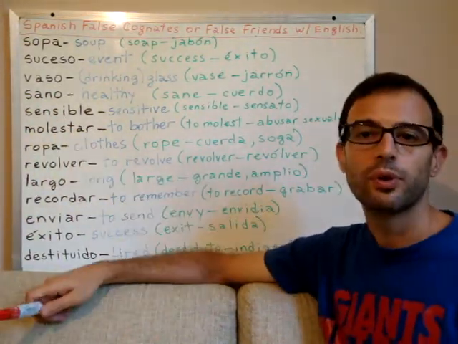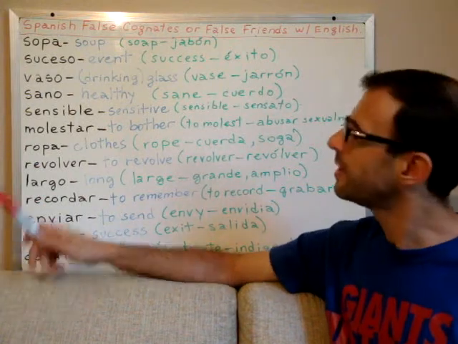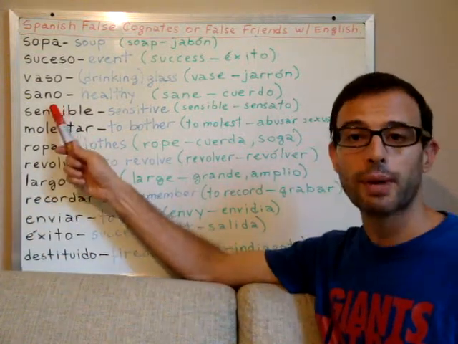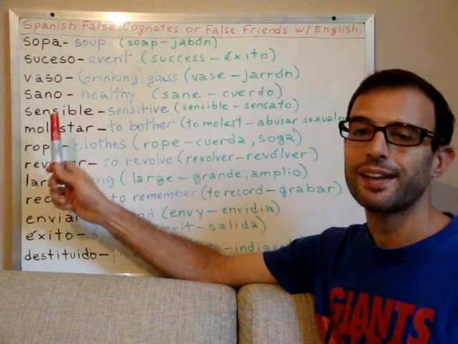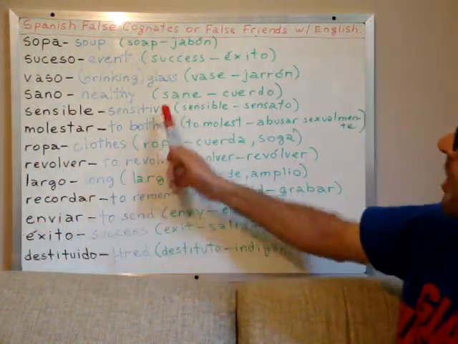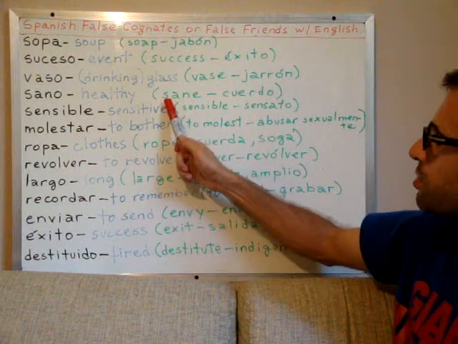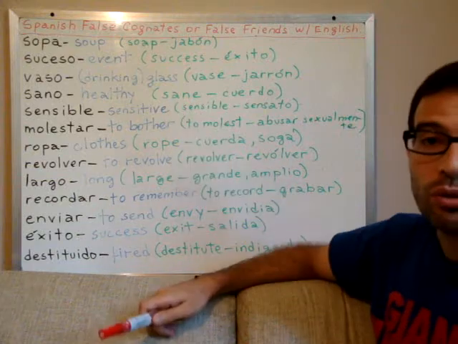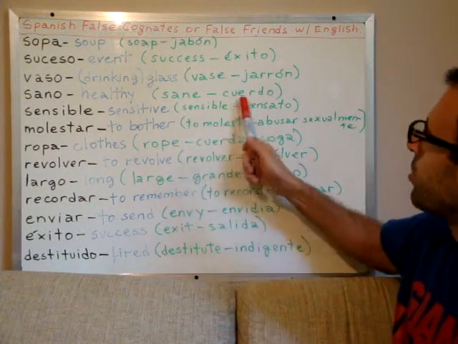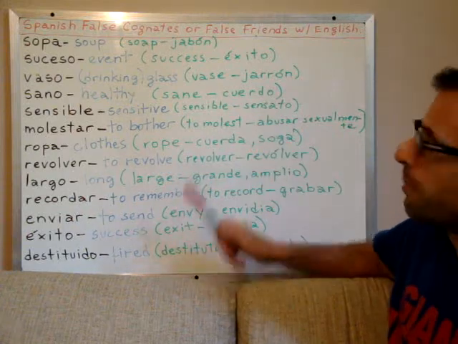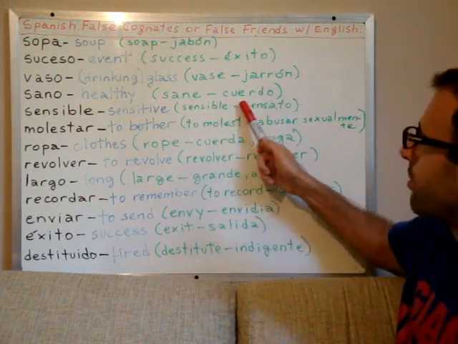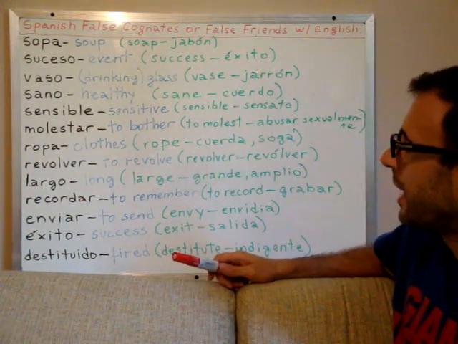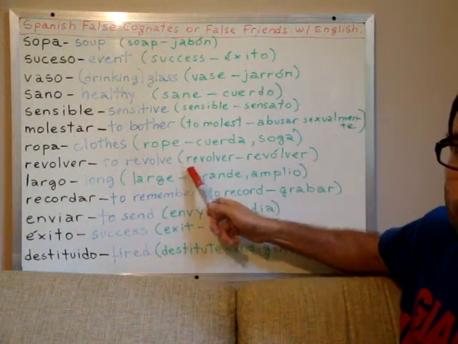Sano. The word sano is an adjective. Sano can be sano or sana, depending whether it refers to a man or a woman. And sano means healthy, right? Not the same as the word sane in English, which means cuerdo. Cuerdo, as sane, is also an adjective, okay? So, cuerdo can be cuerdo for a man or cuerda for a woman. However, don't confuse it with the noun cuerda. The noun cuerda here means a rope, okay?